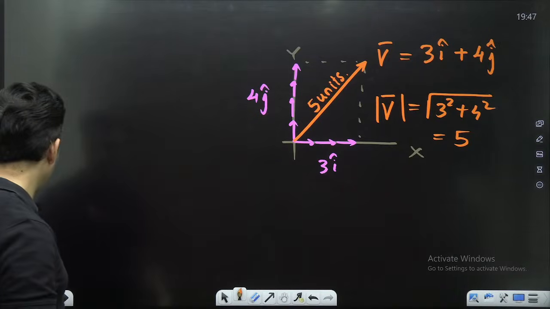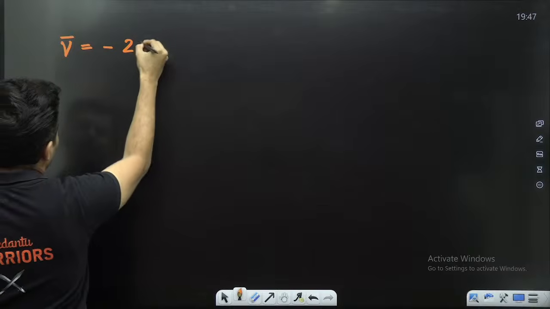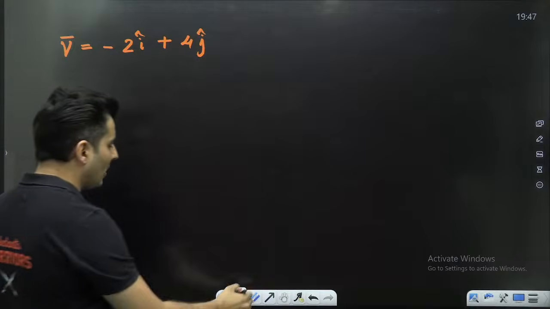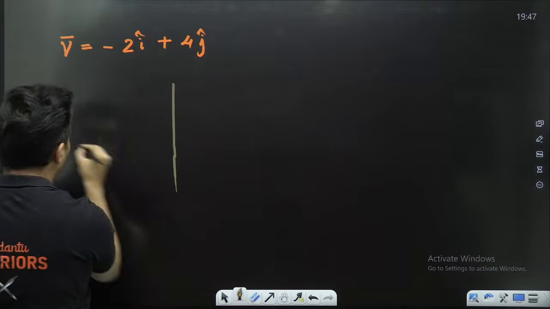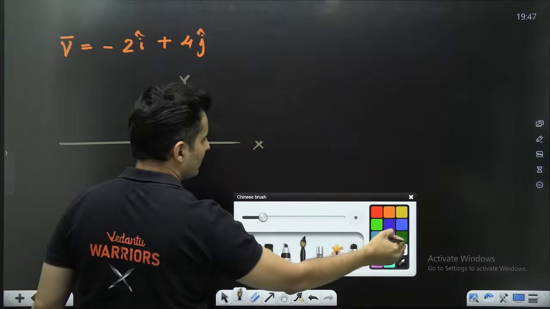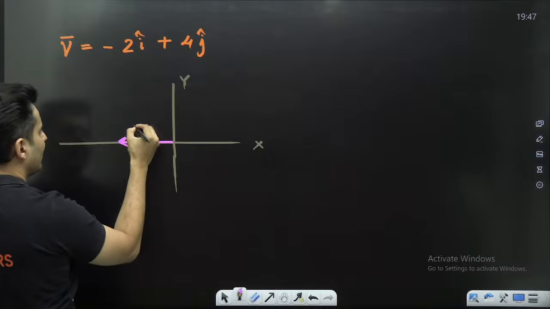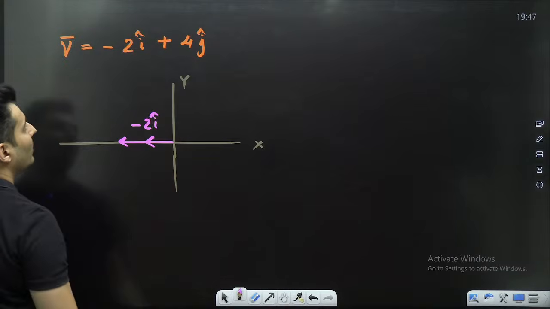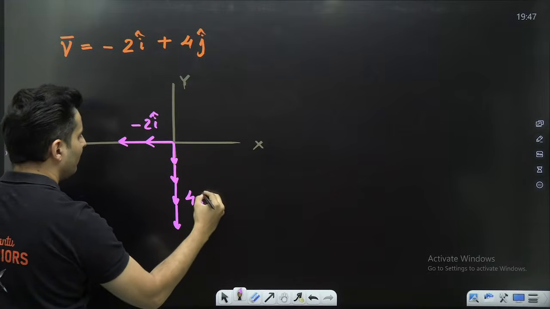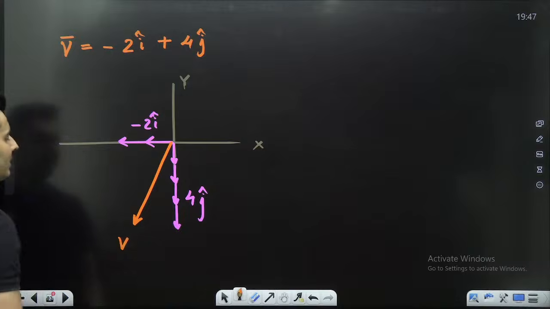Now, I will give you many more examples. Say, I write a vector like this, minus 2i cap plus 4j cap. Now, the moment this minus 2i cap comes, you should immediately think, oh, I'm not going along the positive x-axis, rather I'm going along the negative x-axis. So what you should think is I should go minus 2 units, or rather 2 times i cap. So this is minus 2 i cap. Then 4 j cap, 4 times. So this is basically your 4 j cap. So the resultant of this will be somewhere over here.